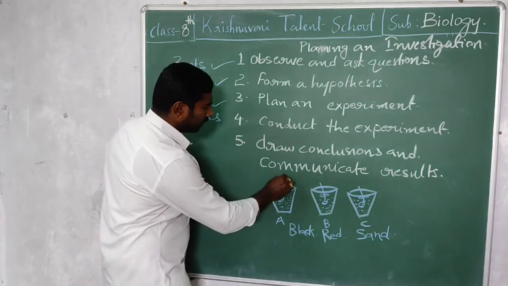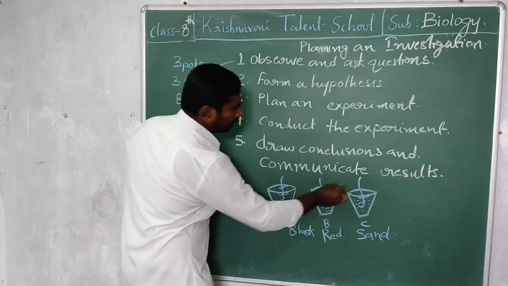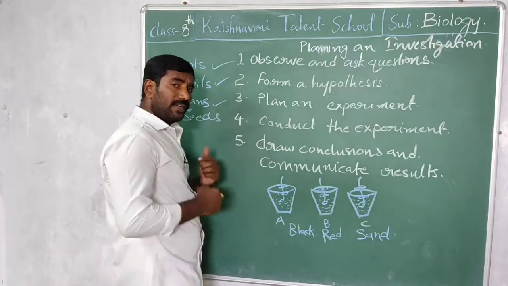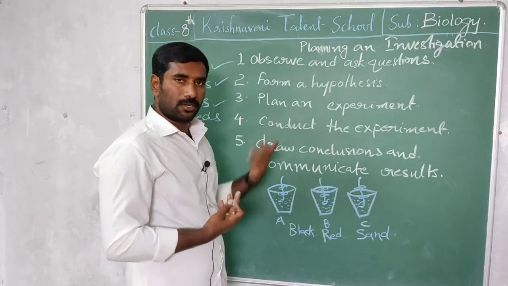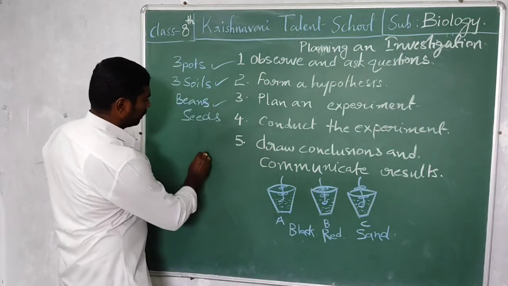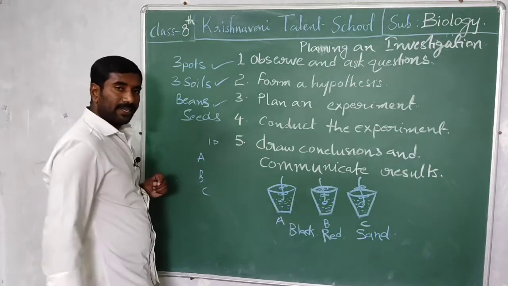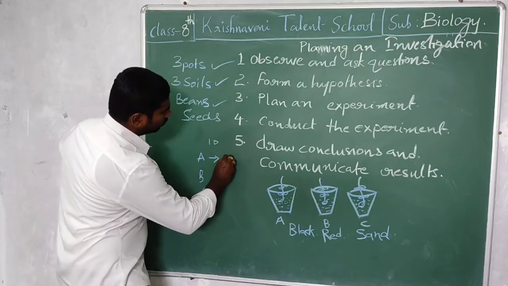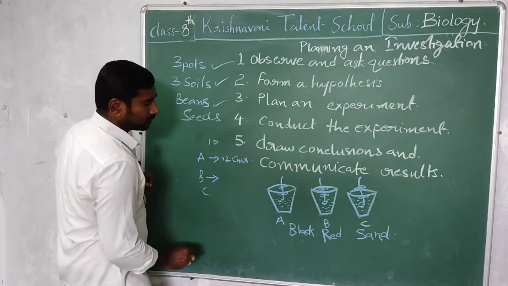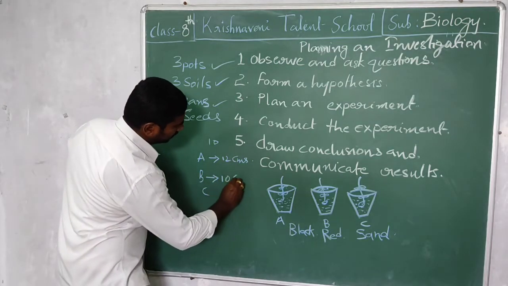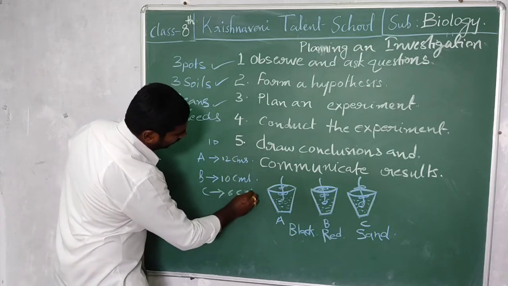For example, day to day the plant starts growing. Every day you take measurements and note down the readings. Here, A, B, C. After 10 days you take the measurement. A is 12 centimeters height and B plant grown 10 centimeters height. Next, C grown 6 centimeters height.